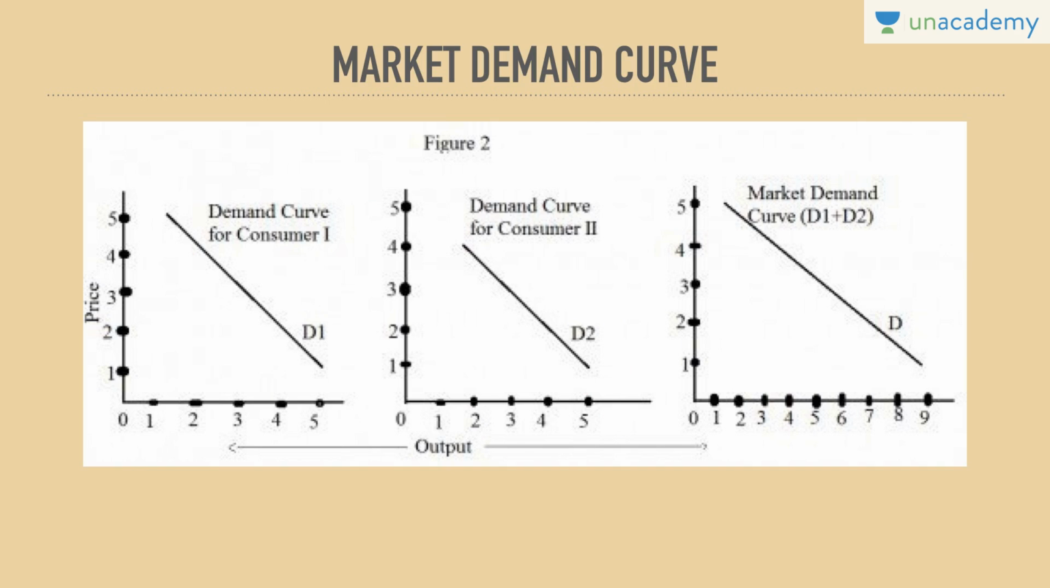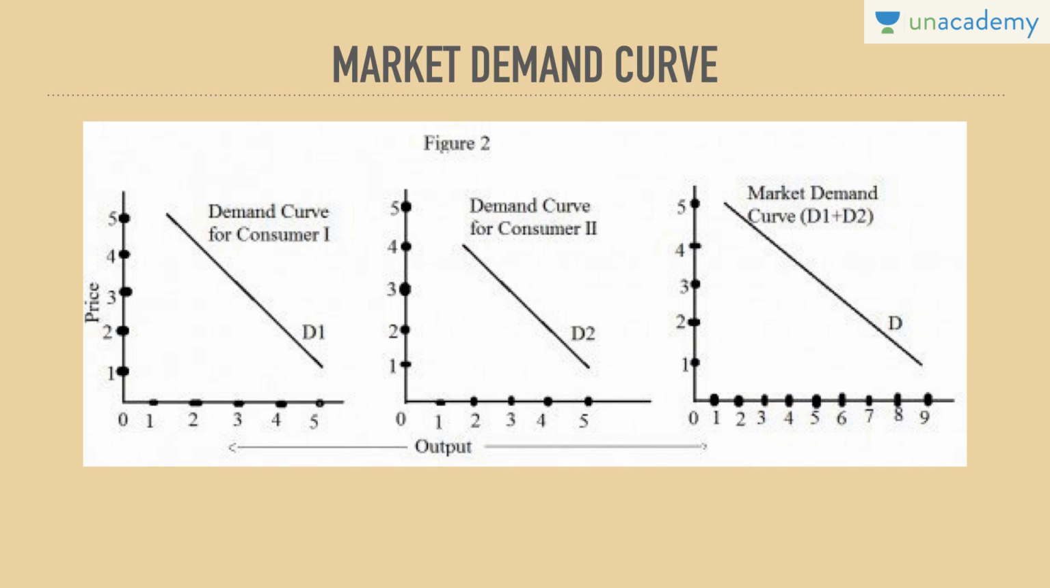When we take the aggregate of these two demand curves, the market demand curve D1 plus D2, at the maximum possible price of 5 rupees, it would be 5 plus 4 units, which is 9 units as demand. This is the market demand curve of the first and the second consumer.